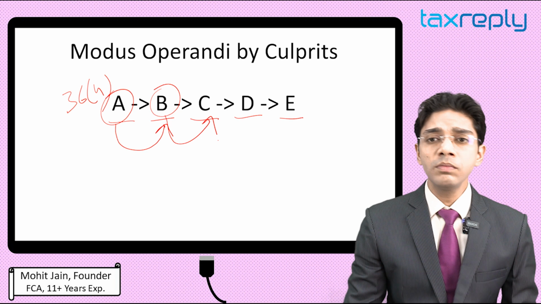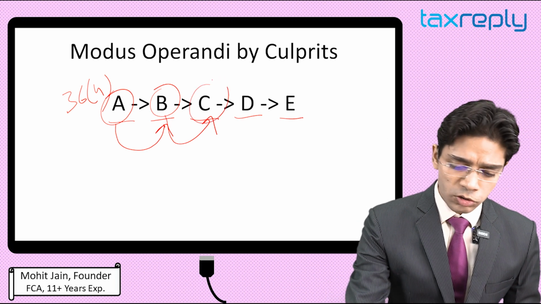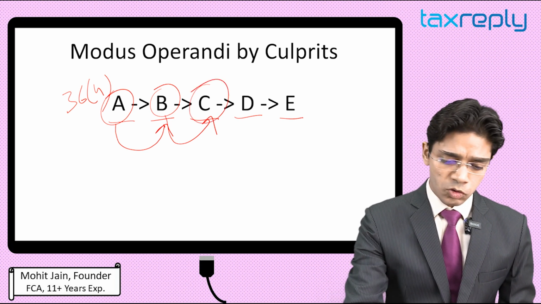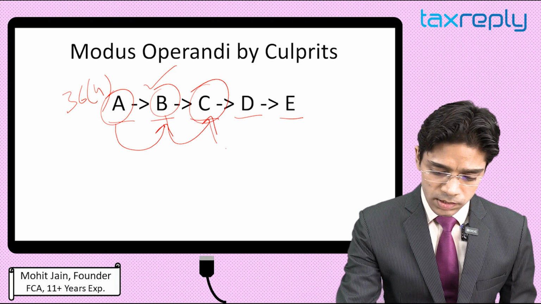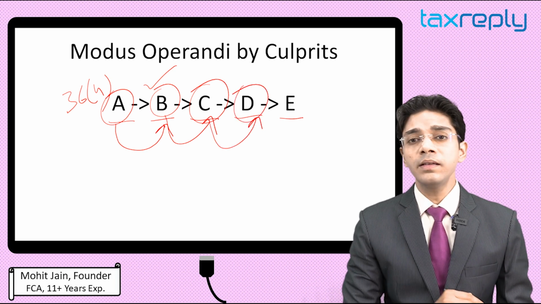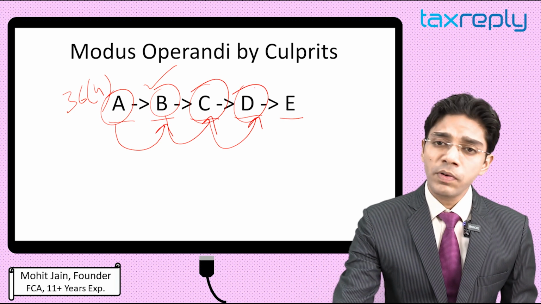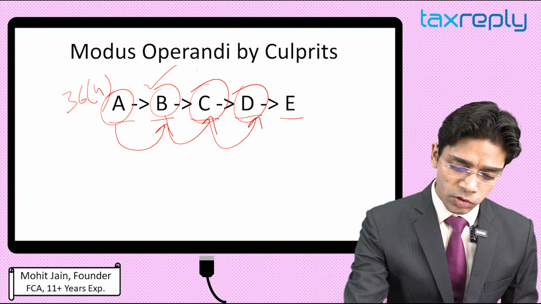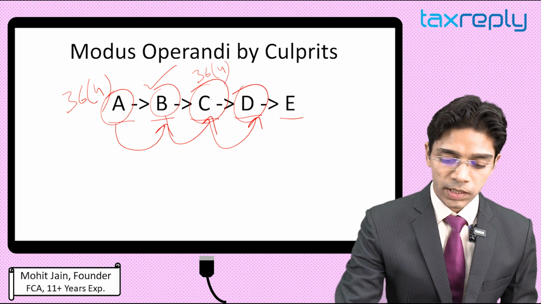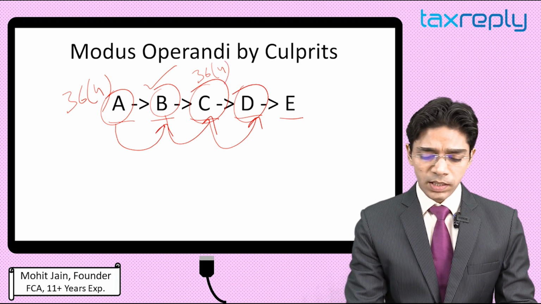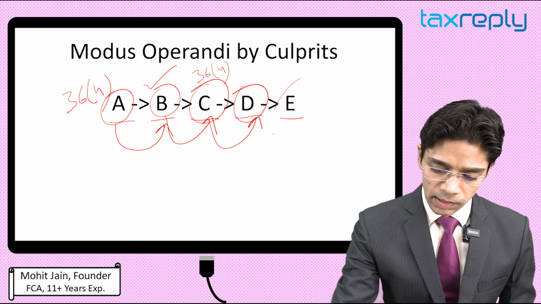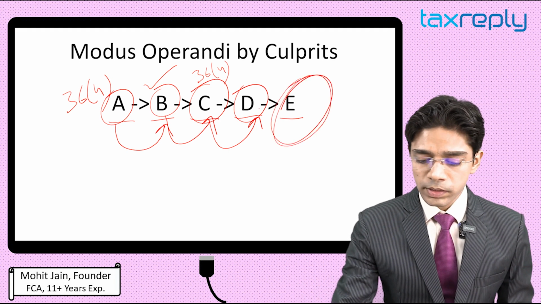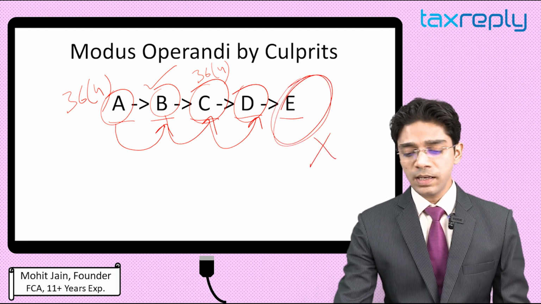B buys goods from C. C also files its return on time, so B also gets credit of ITC as per Rule 36(4). C buys goods from D. D also files it on time, so C also gets credit of ITC as per Rule 36(4). So in this chain of whole fake firms, generally what happens, the last firm does not file their GSTR 3B.